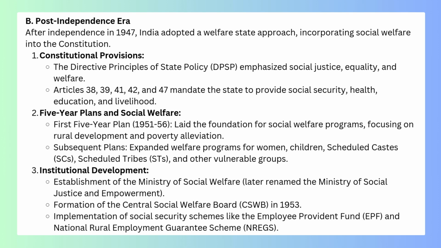Institutional development. Establishment of the Ministry of Social Welfare, later renamed the Ministry of Social Justice and Empowerment. Formation of the Central Social Welfare Board, CSWB, in 1953. Implementation of social security schemes like the Employee Provident Fund, EPF, and National Rural Employment Guarantee Scheme, NREGS.